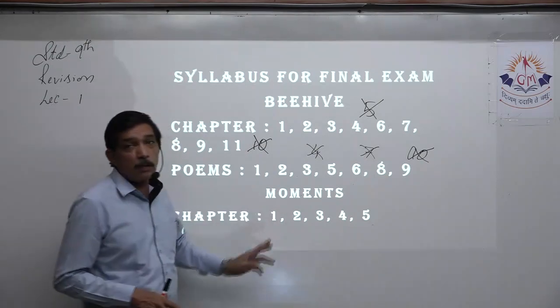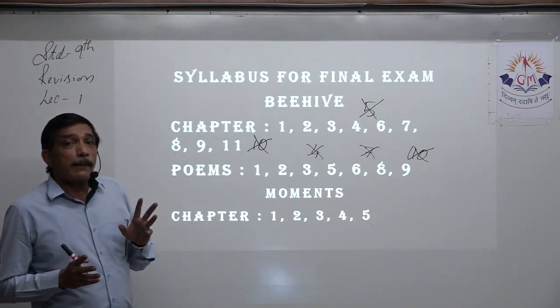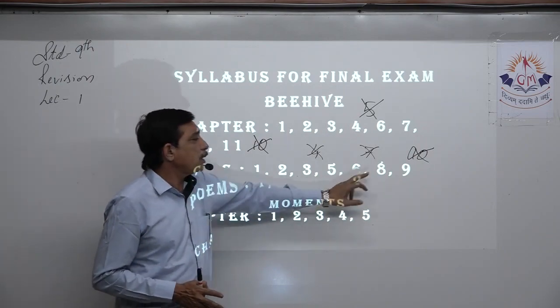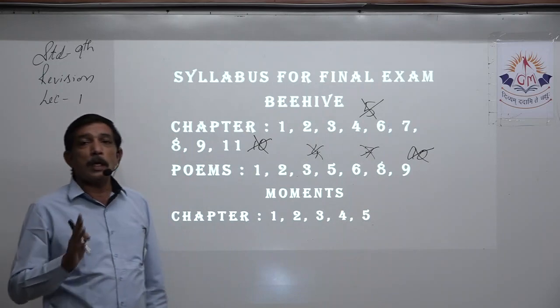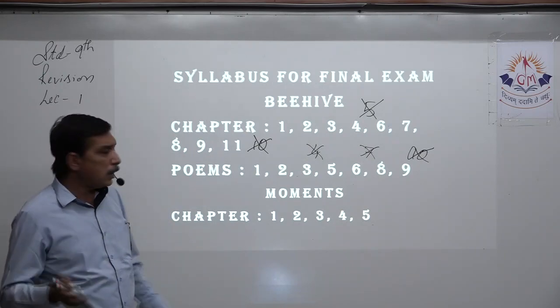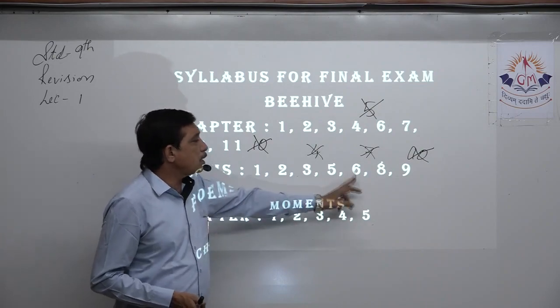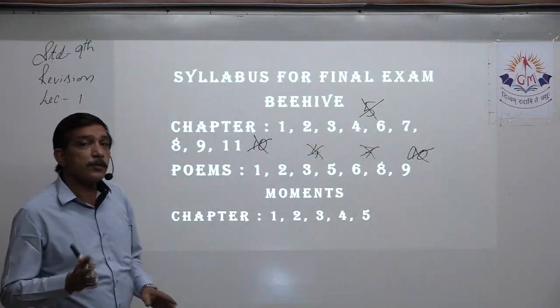So out of 10 poems, 3 poems have been cut. Small poems are there, no lengthy poems are there. So 1, 2, 3, 5, 6, 8, 9. This is the syllabus for poems.